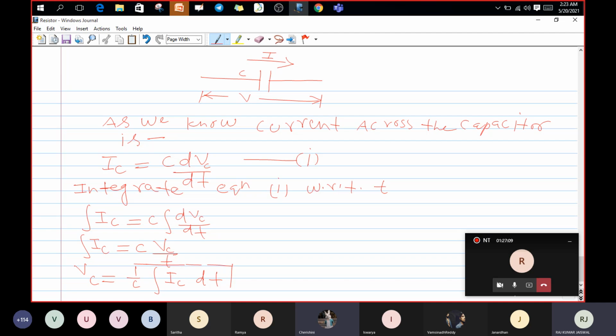Yes, sir. Everyone can say, can I write this way? VC equals 1 by C integral of IC dt. Because actually I have to take this dt to this side, and after that I do the integration. But I thought you guys are familiar with all those things, that's why I haven't taken that time. Now you could do integration on both sides, dVC.